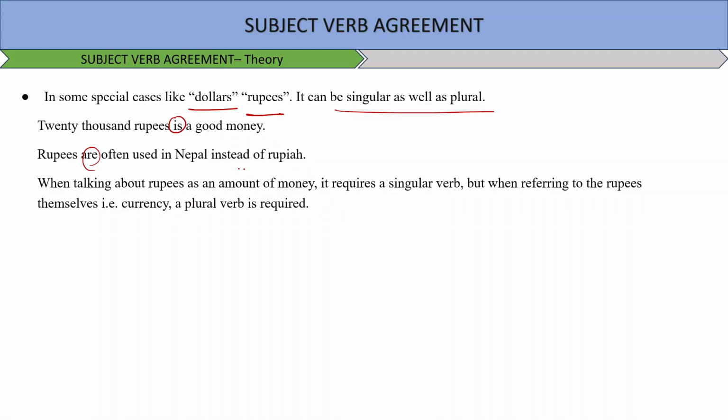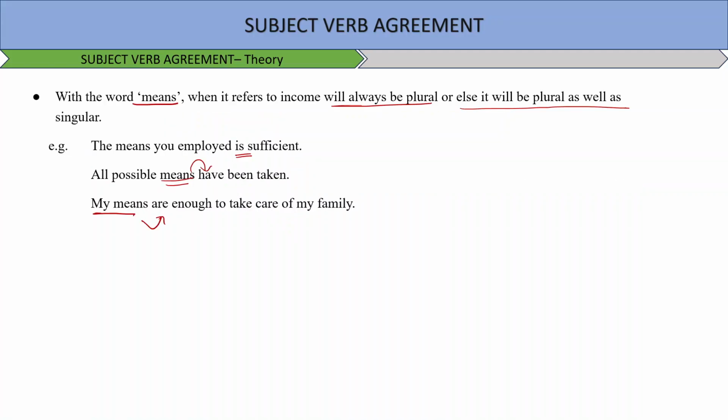In this rule, the rule says the word means, when it refers to income, will always be plural, or else it will be plural as well as singular. For example, the means you employed is sufficient, all possible means have been taken, my means are enough to take care of my family. So means referred to income will be plural, or else it will be plural as well as singular. It can be anything, right? Okay.